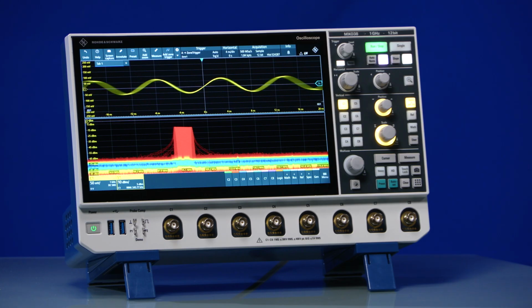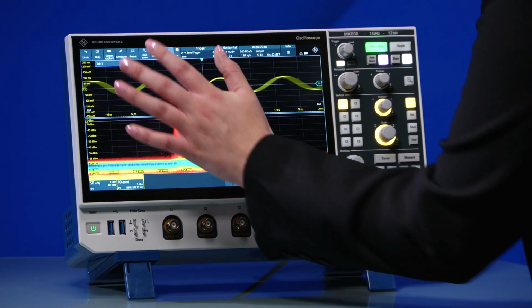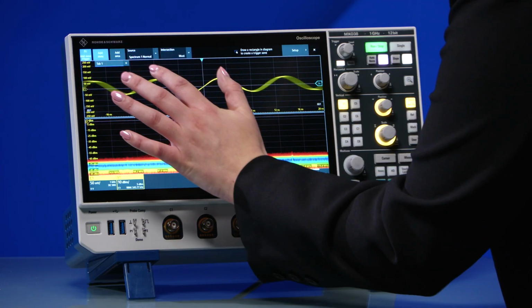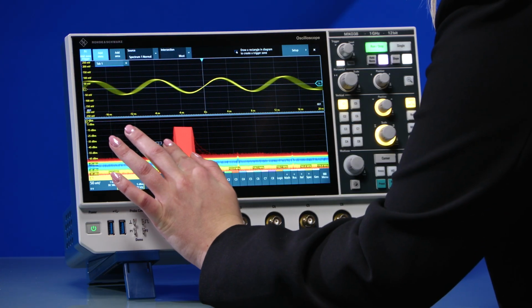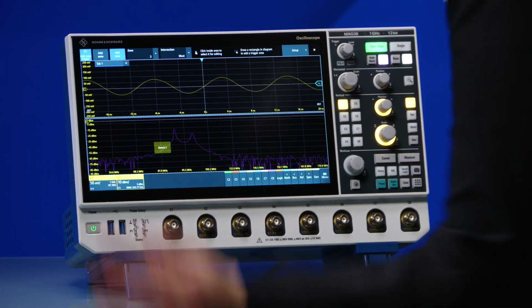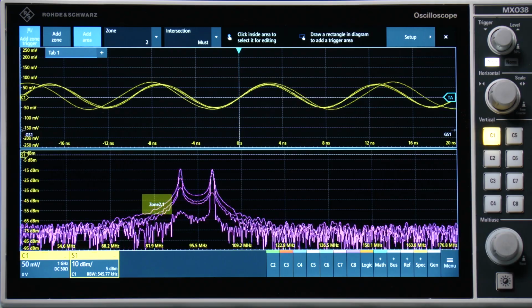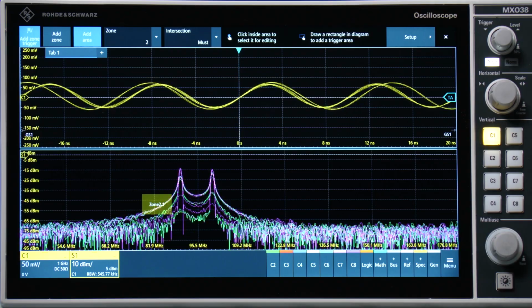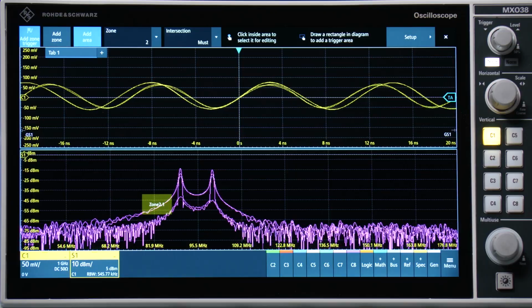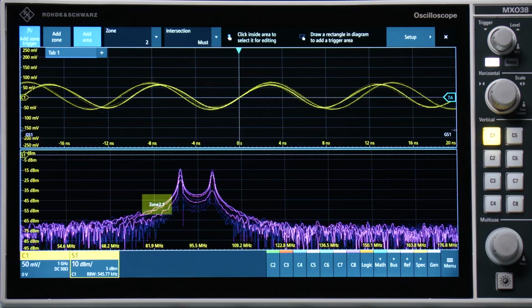Here, I have a modulated sine wave, which I'm looking at in both the time and frequency domain. Easily draw a zone in the area that you want to capture. Open the Zone Trigger menu to set up additional zones or areas, the logic operator, and history.